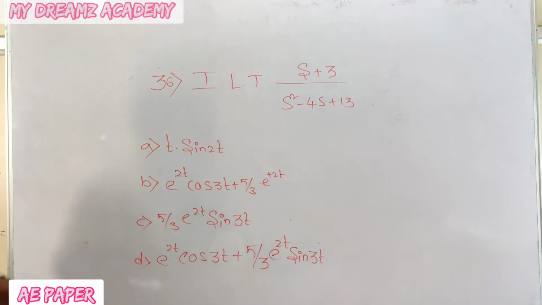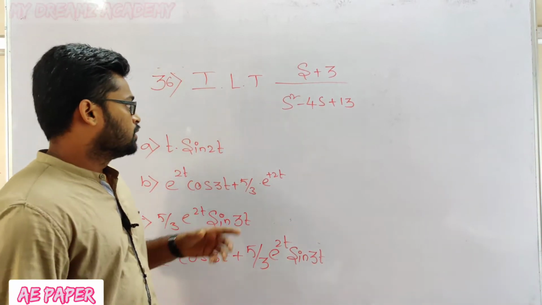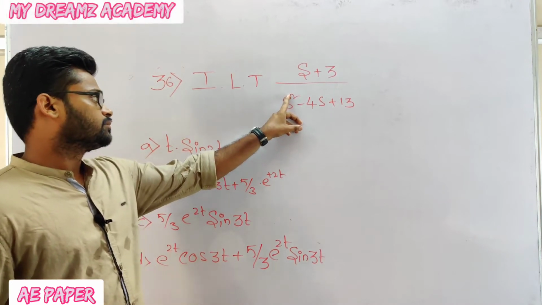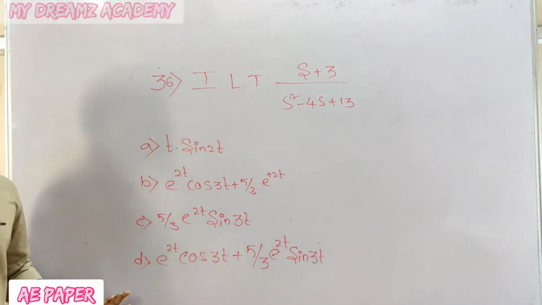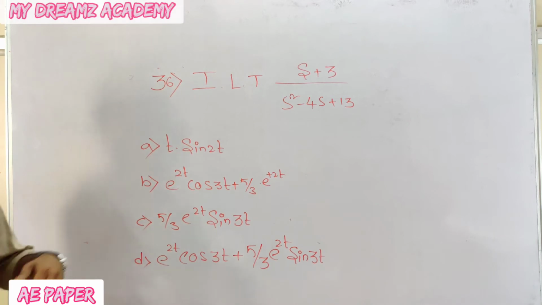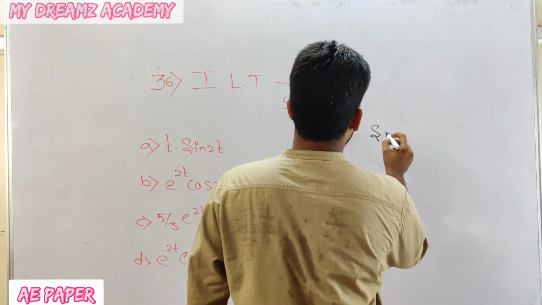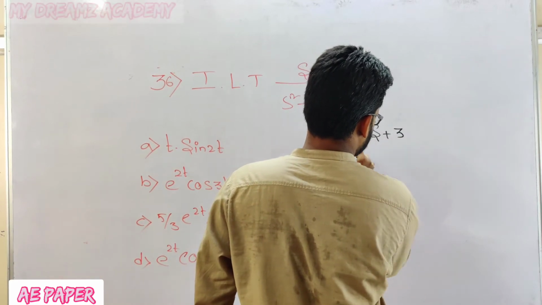These are all the options. Now, how can I solve this one? One method is to check with the options, but it is a lengthy procedure. What is the other way? We have to write it like this: s plus 3, you keep s plus 3 as it is.